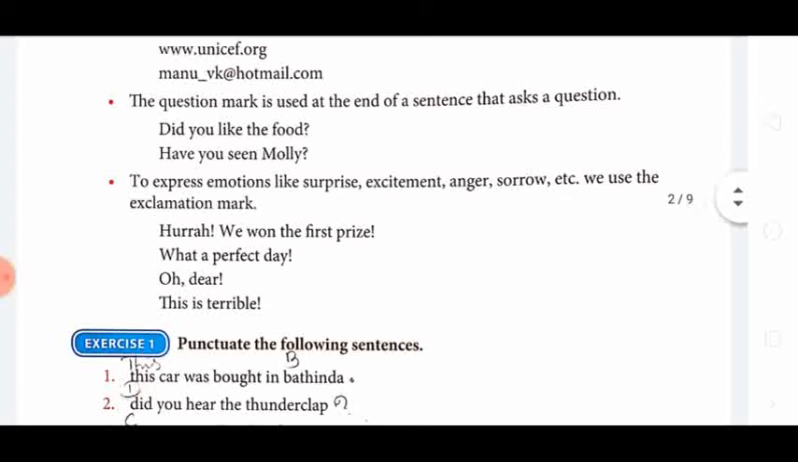The question mark is used at the end of a sentence that asks a question, that I explained. And for the expression of emotion, meaning sentences which express emotion, surprise, excitement, anger, sorrow, etc., we use the exclamation mark.